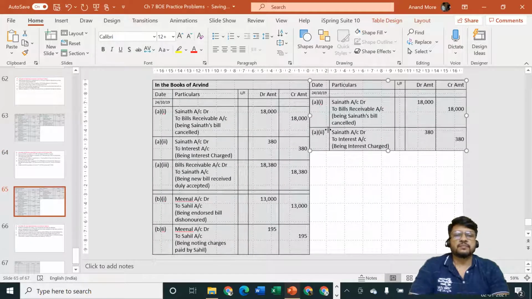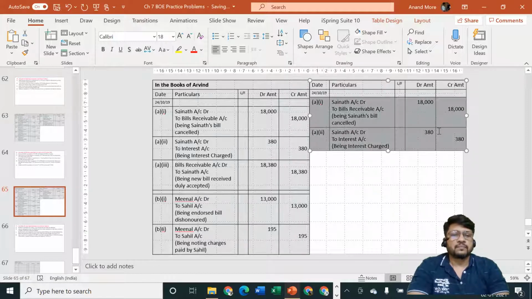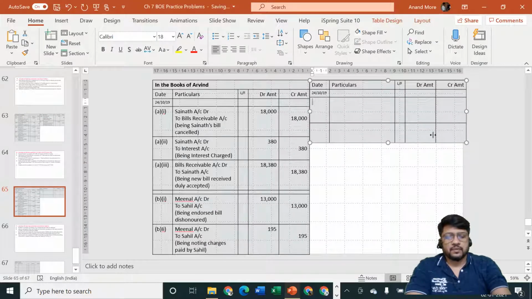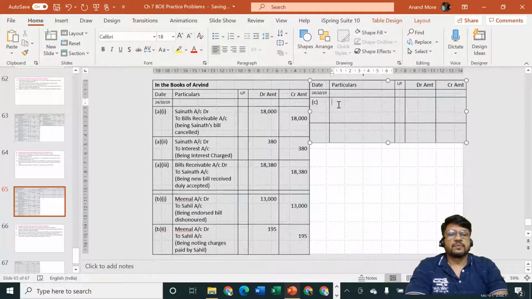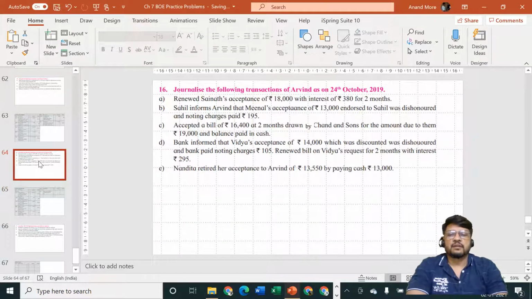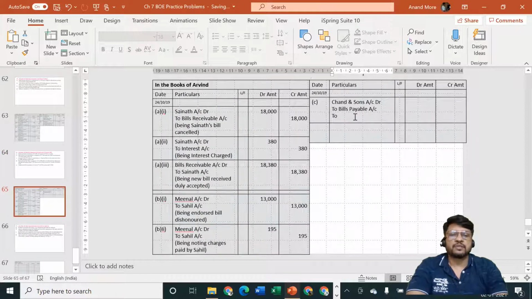So let us consider the transaction number C. Who is the receiver? Chand and Sons are the receiver. So Chand and Sons account debit to bills payable account, and remaining amount is paid by cash or by check. It is paid by cash, so you can say to cash account.